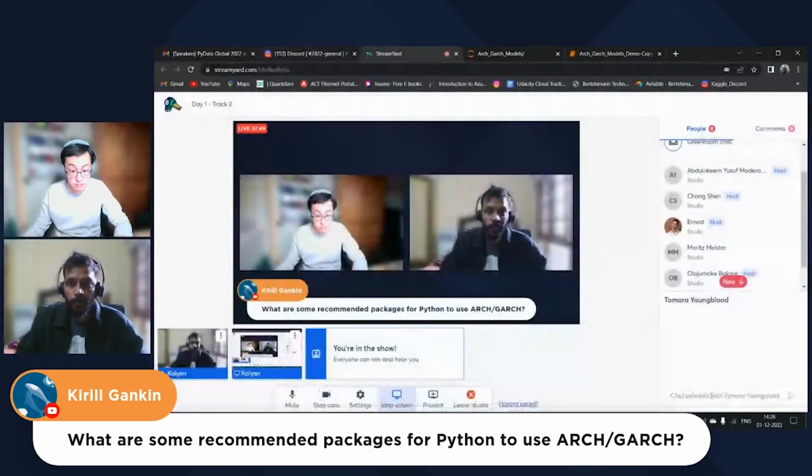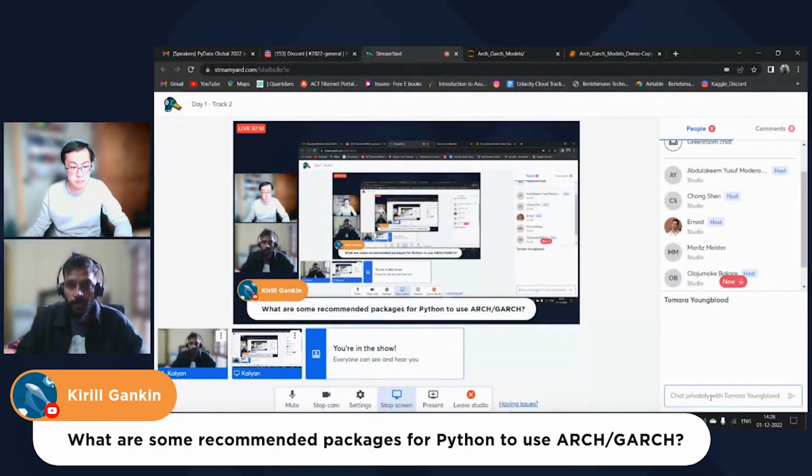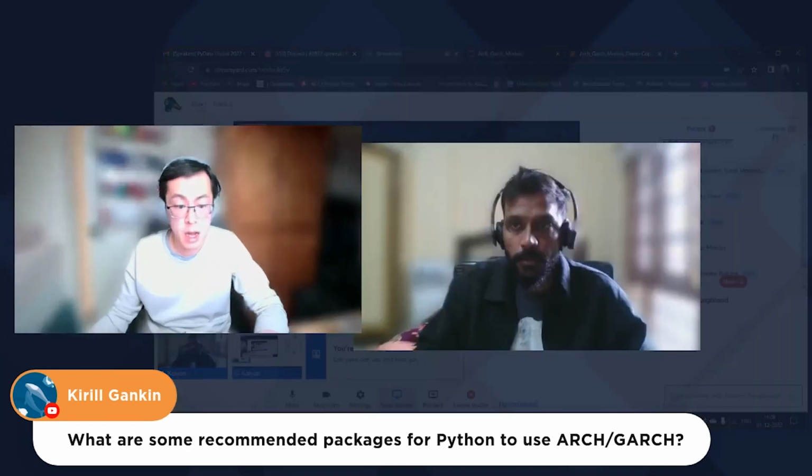This is how the import looks. I can tell you that there is a package called arch. If you Google Python arch, you'll find the package name. So you can start using it, exploring and playing with the ARCH and GARCH models.